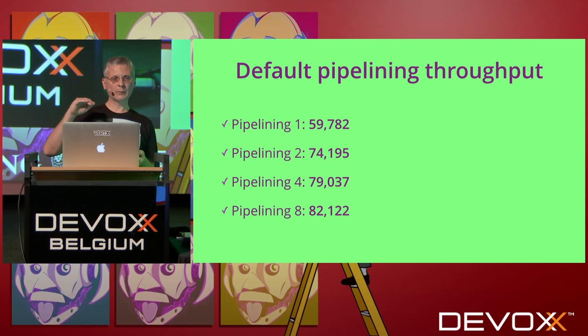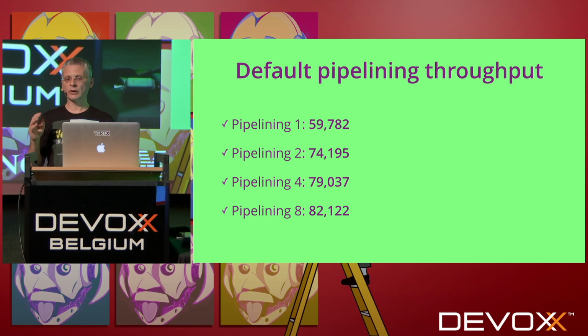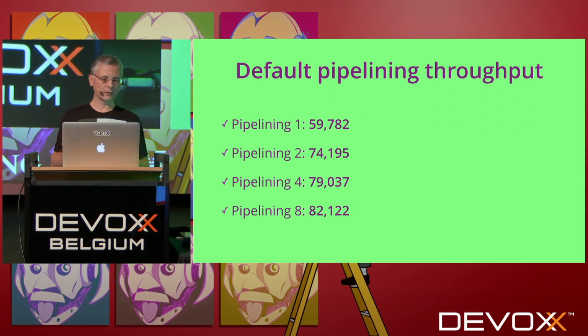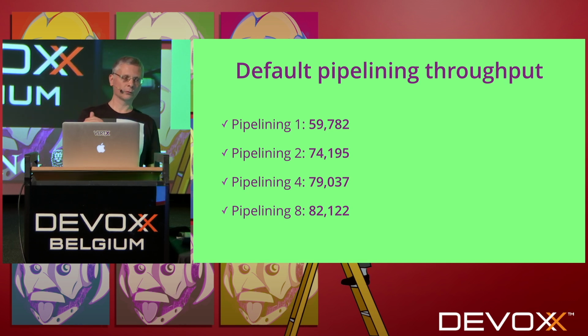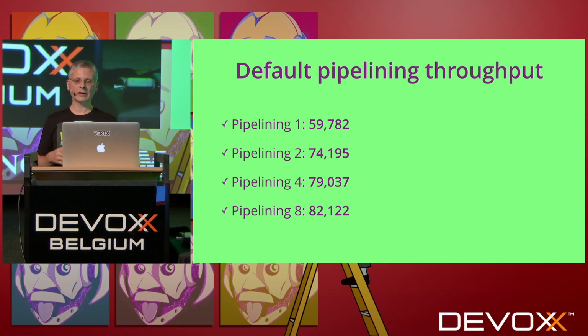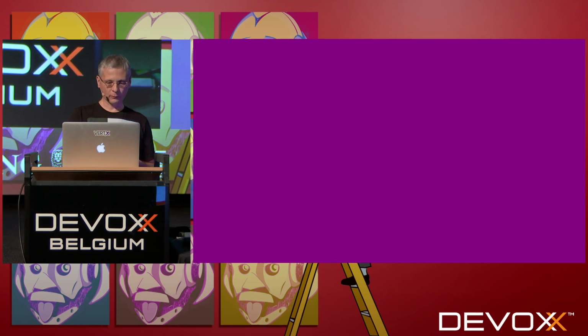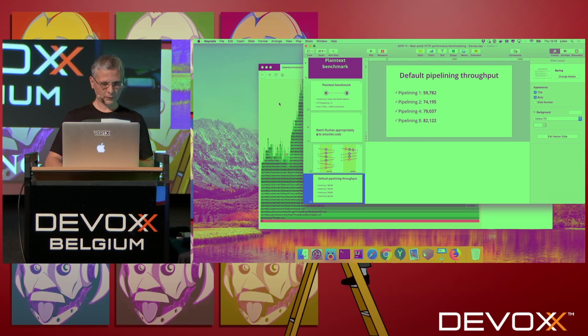So we see that with pipelining 1, it means it's the default. It's like Keep Alive. So we have a baseline of 60K requests per second. And then pipelining 2, it means we send two requests, up to pipelining 8. And we see that, of course, the concurrency increases. We are able to do more requests per second, but it doesn't increase that much. I mean, we could expect a better increase. So let's look now quickly at a flame graph.